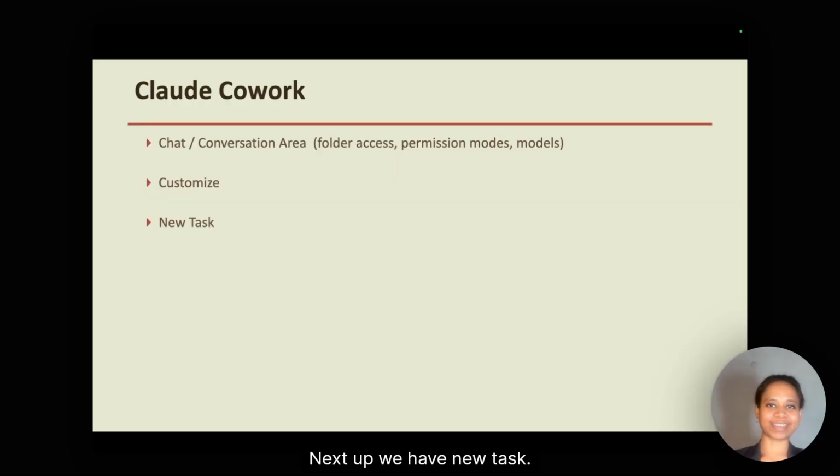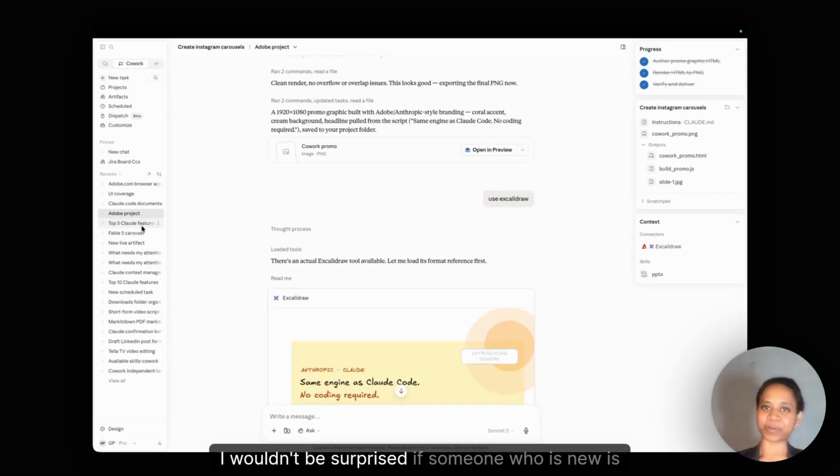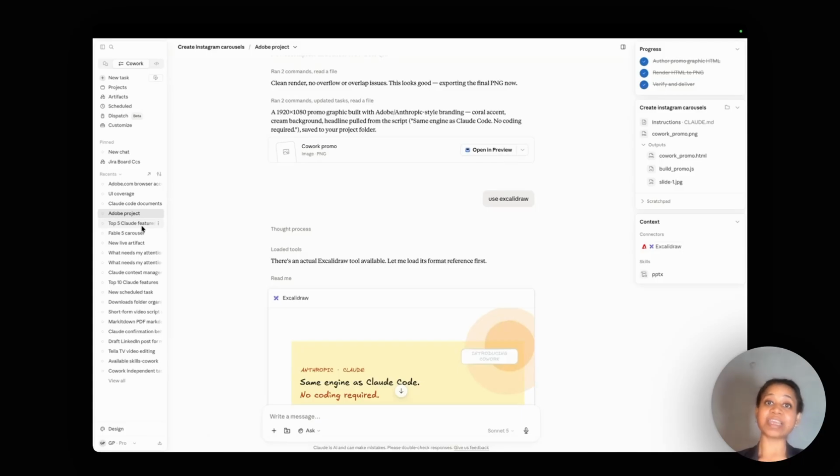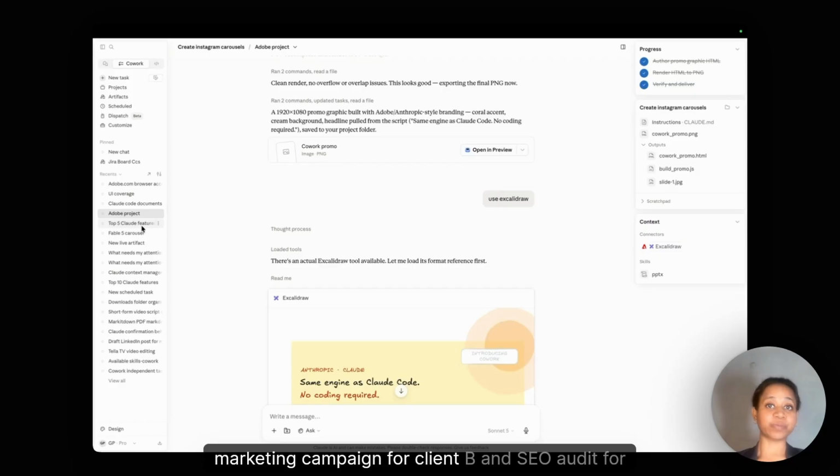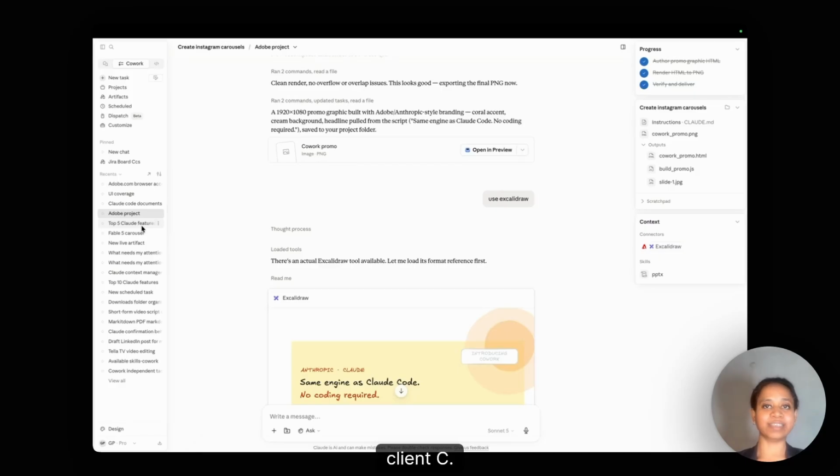Next up, we have new task. I wouldn't be surprised if someone who is new is having 3 different types of conversations in the same chat session with Claude. Say invoicing for client A, marketing campaign for client B, and SEO audit for client C. What happens here? Two things. One, token usage. On the 35th message that you send, Claude reads message 1 till 35th. On the 38th message that you send, Claude reads message 1 till 38th.